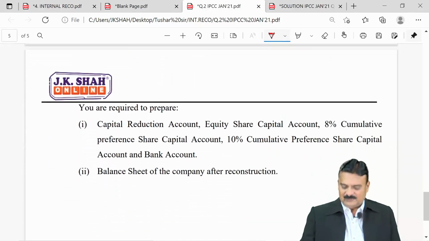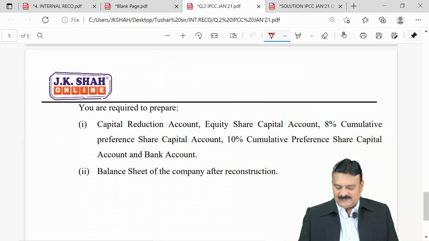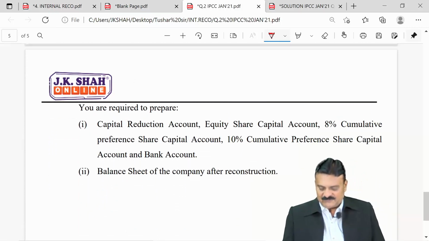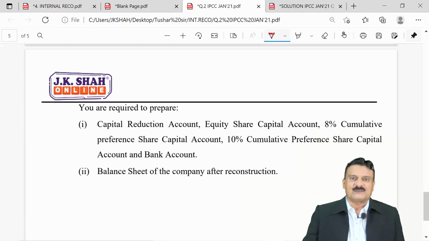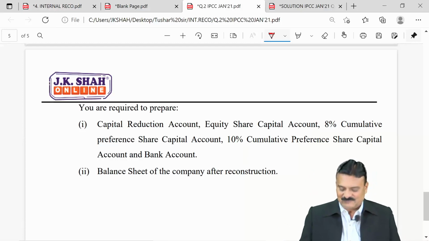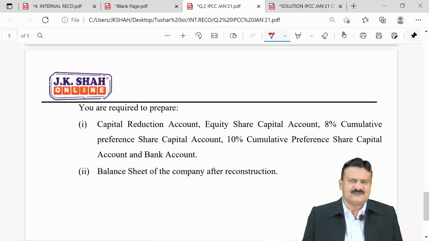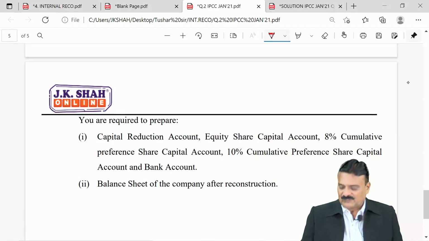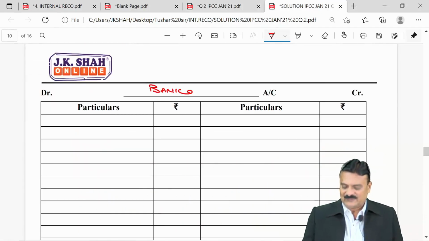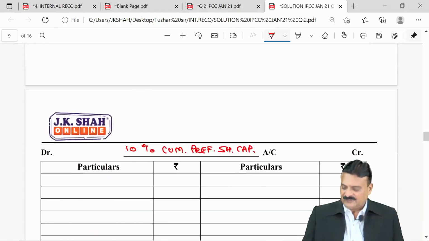You are required to prepare, look at that, capital reduction account, equity share capital account, 8% cumulative preference share capital account, 10% cumulative preference share capital account, and bank account. And of course, the balance sheet is a routine job for you. So, I am showing you how to prepare those ledger accounts in the solution and how we account for it in the solution. So, the ledger accounts are here in front of you.